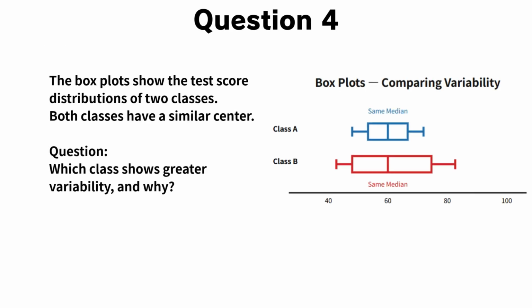Now, let's move on to question 4. The box plots show the test score distributions of two classes. Both classes have a similar center. Take a moment to study the box plots carefully. Focus on how the data is spread, not just where the center is. Which class shows greater variability, and why?